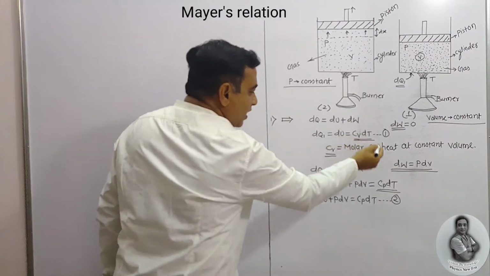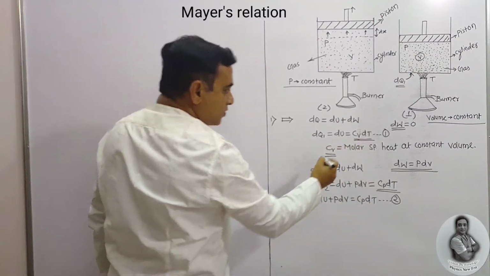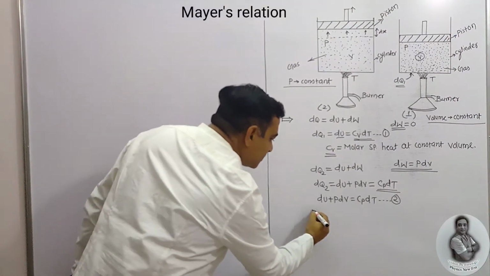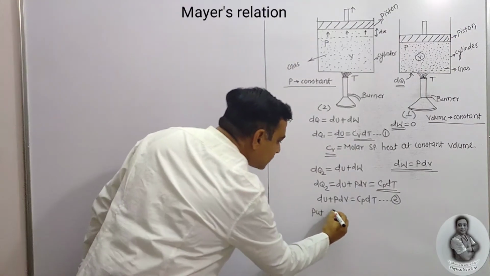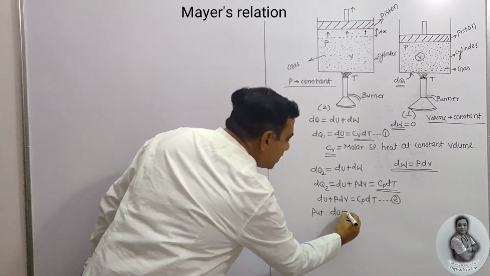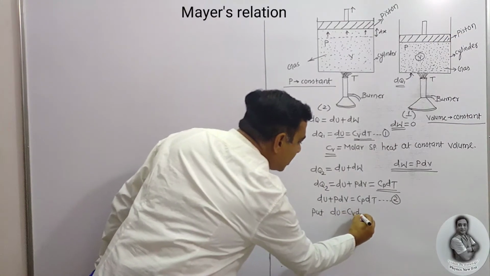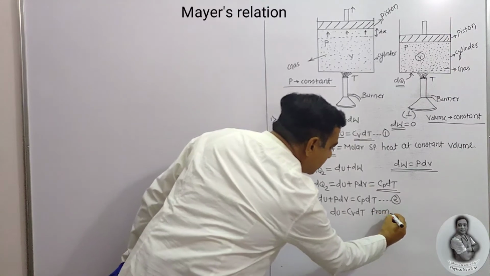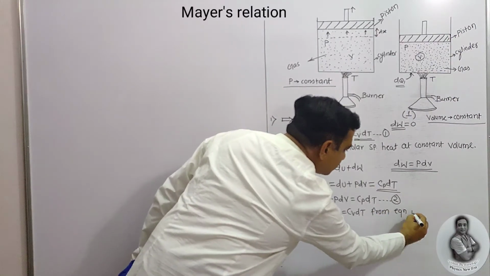From equations 1 and 2, if you observe, du is equal to Cv dt, from equation 1.